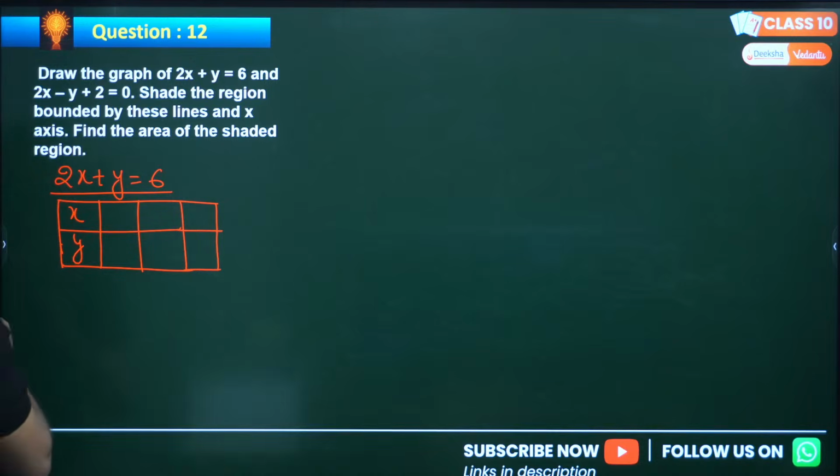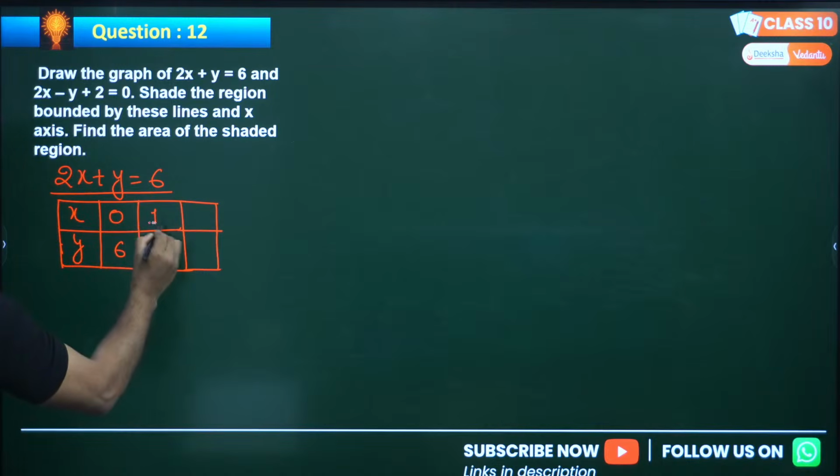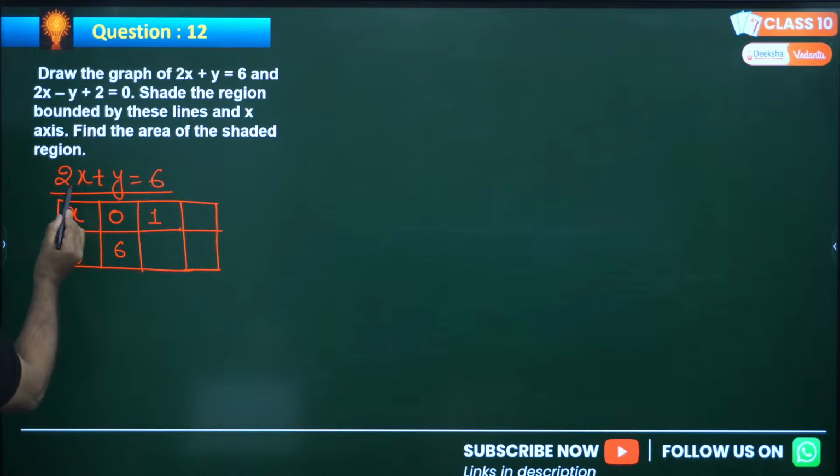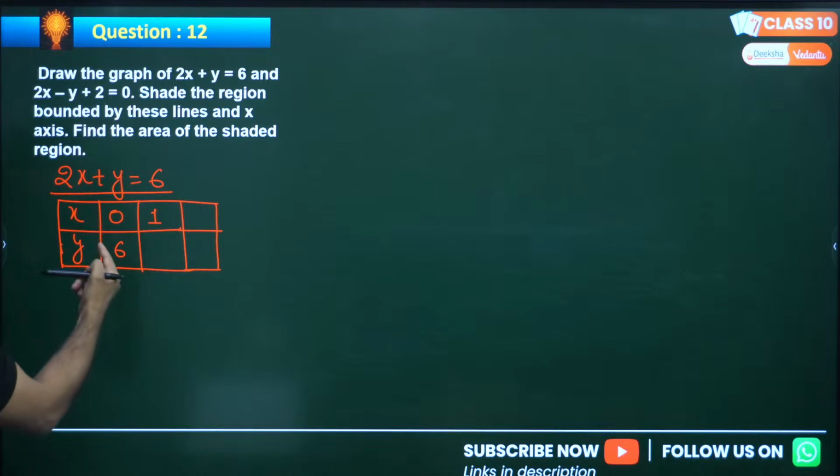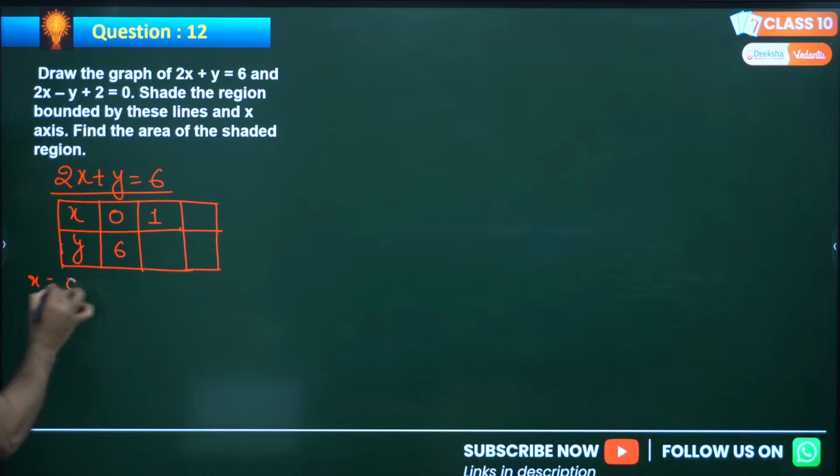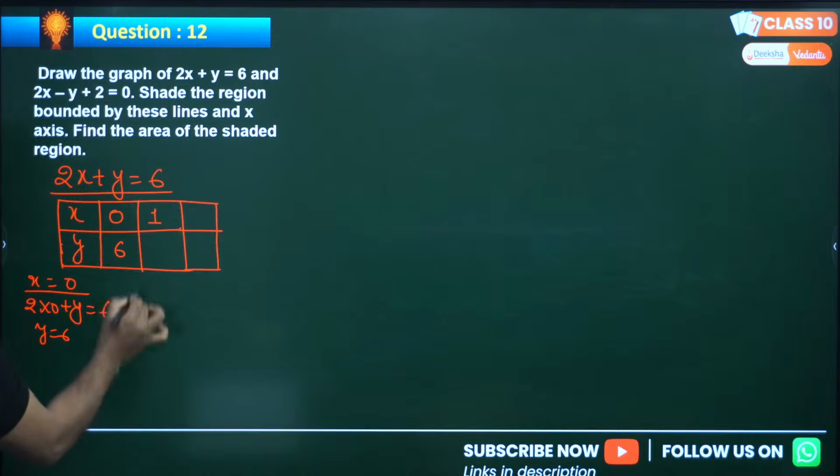So let's find the solution. Put x equals to 0. If I put x equals to 0, this whole term becomes 0, so y will be equal to 6. Now put x equals to 1: 2 ones are 2. But if this question comes in a 3 mark or 4 mark, you have to show the solution also. At x equals 0, 2 into 0 plus y equals 6, so y equals 6. Make sure to show the solution also.